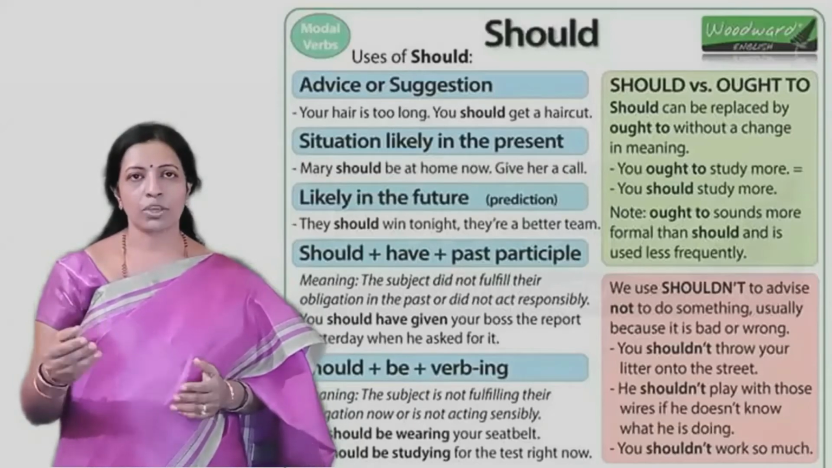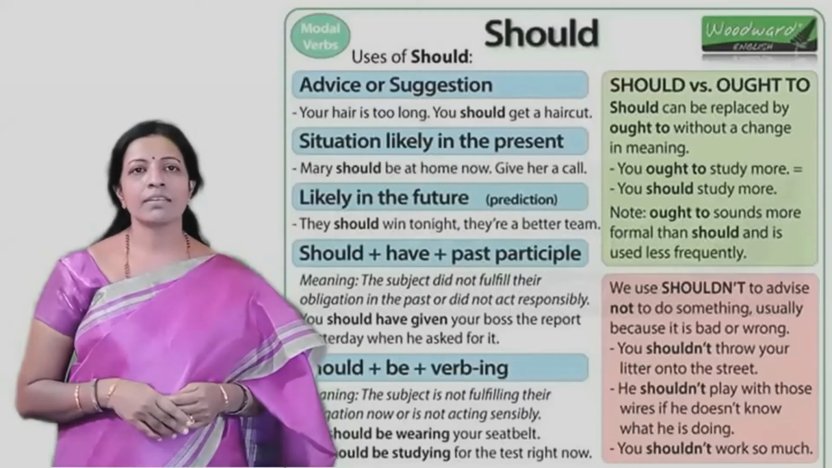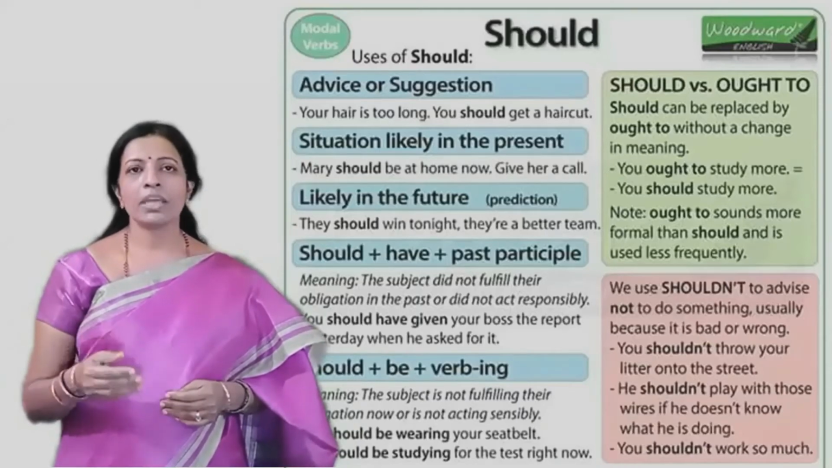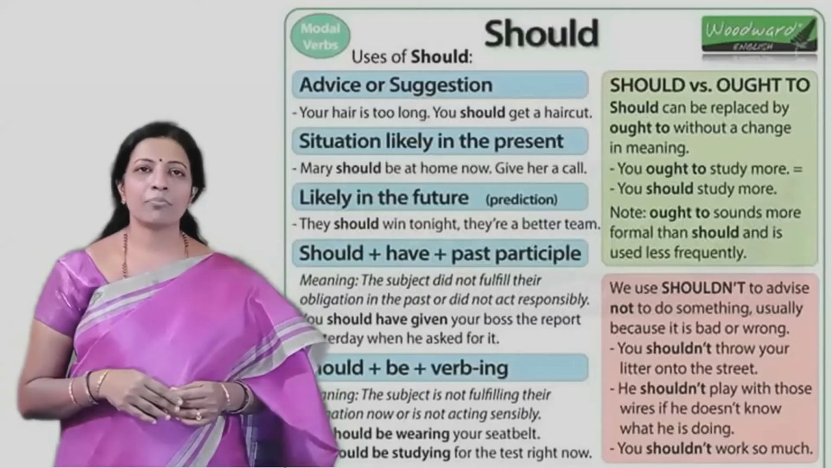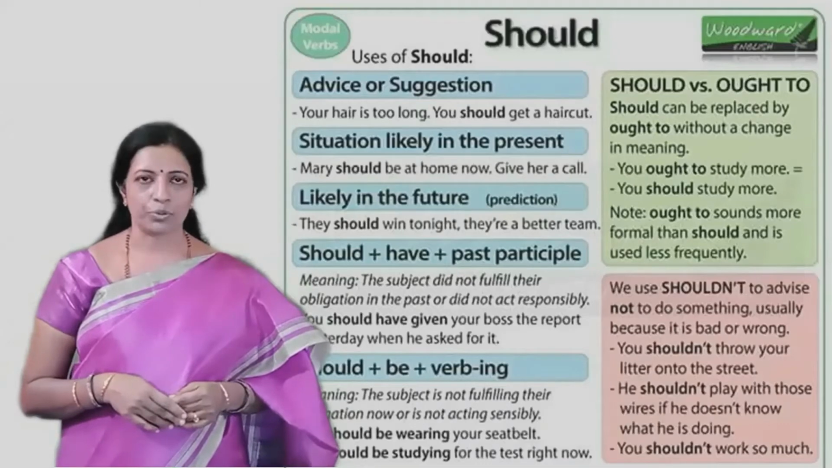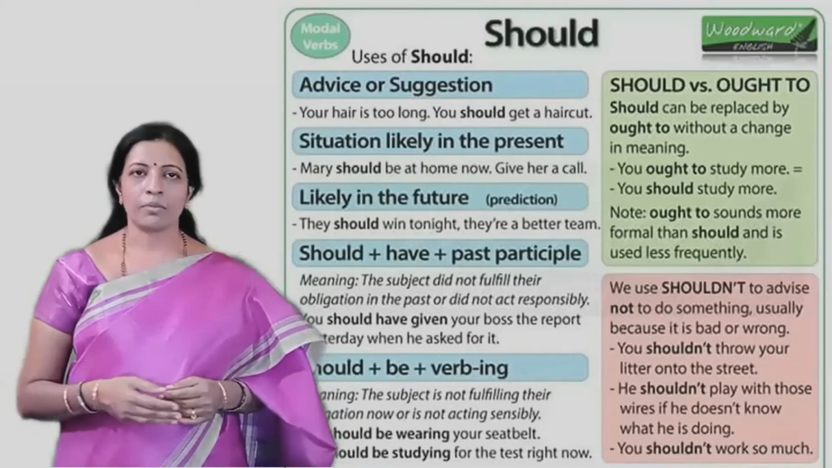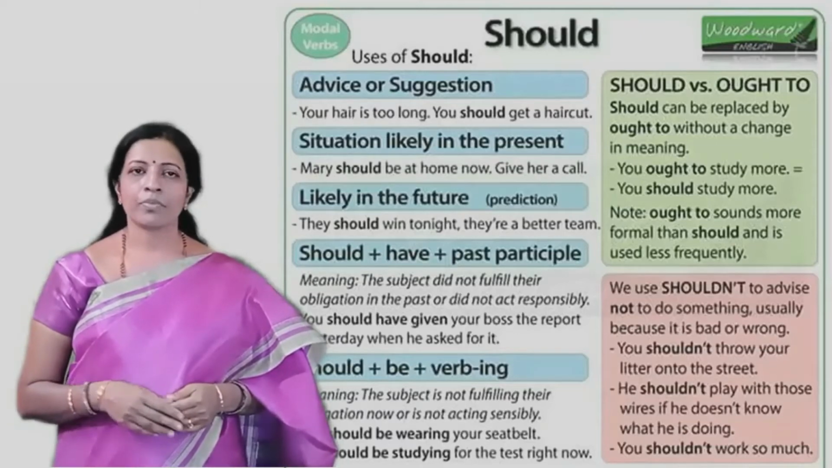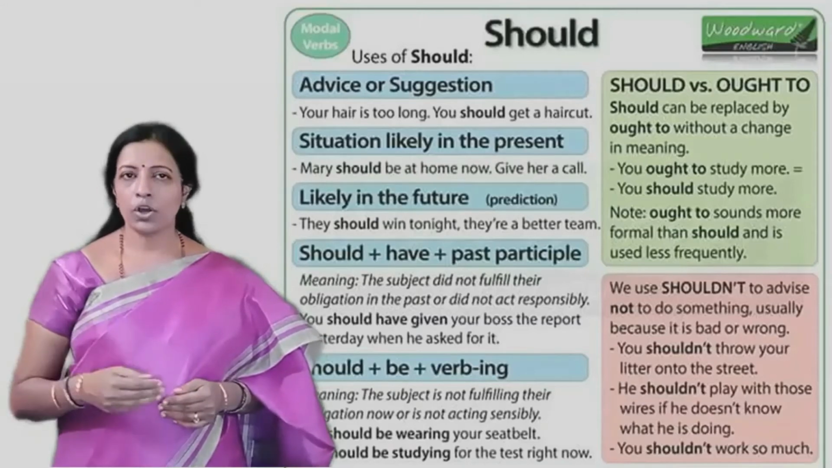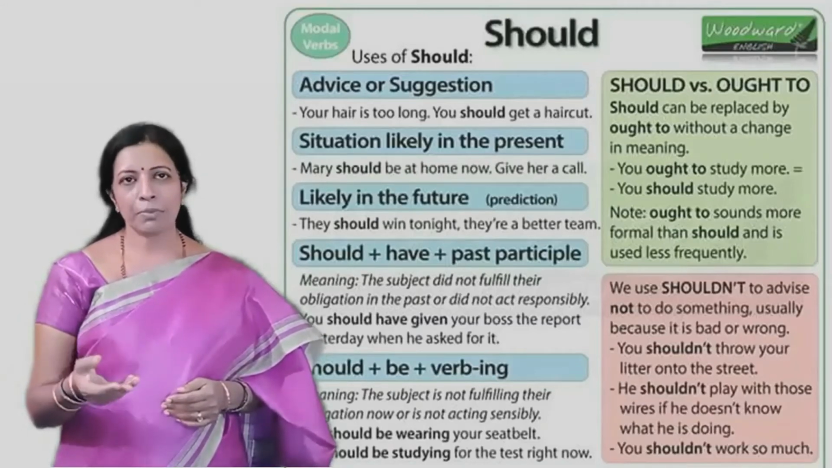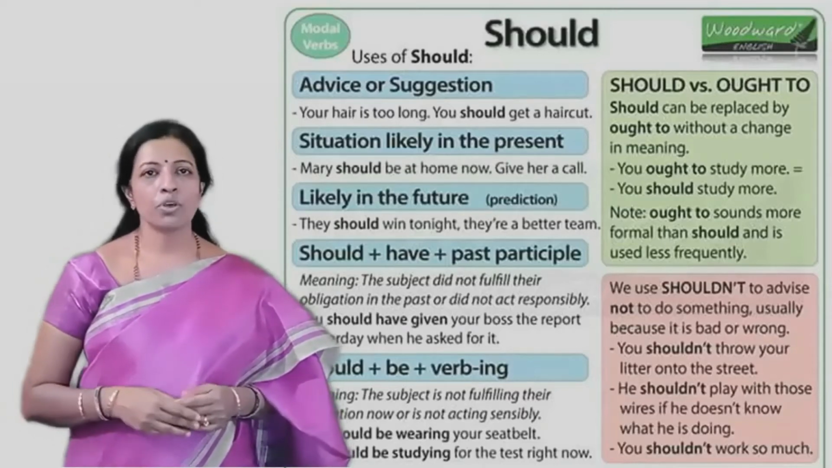If you're talking about a situation which is most likely taking place in the present, then you can say, Mary should be at home by now. Also, when you are talking about something which is a possibility in the near future, then you can say that they should win tonight because they are a better team. So in this way, whenever you are making a suggestion or you are talking about something which may be happening in the present or which is likely to happen in the future, you can use should.